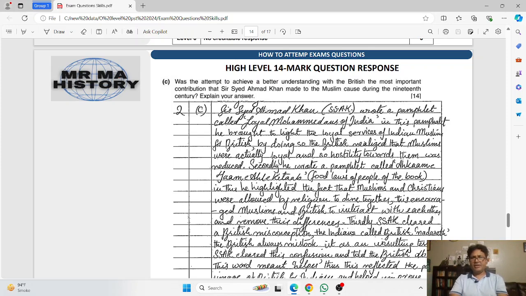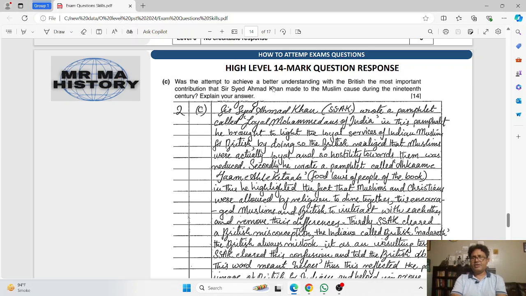The question is: was the attempt to achieve a better understanding with the British the most important contribution that Sir Syed Ahmad Khan made to the Muslim cause during the 19th century? Explain your answer.